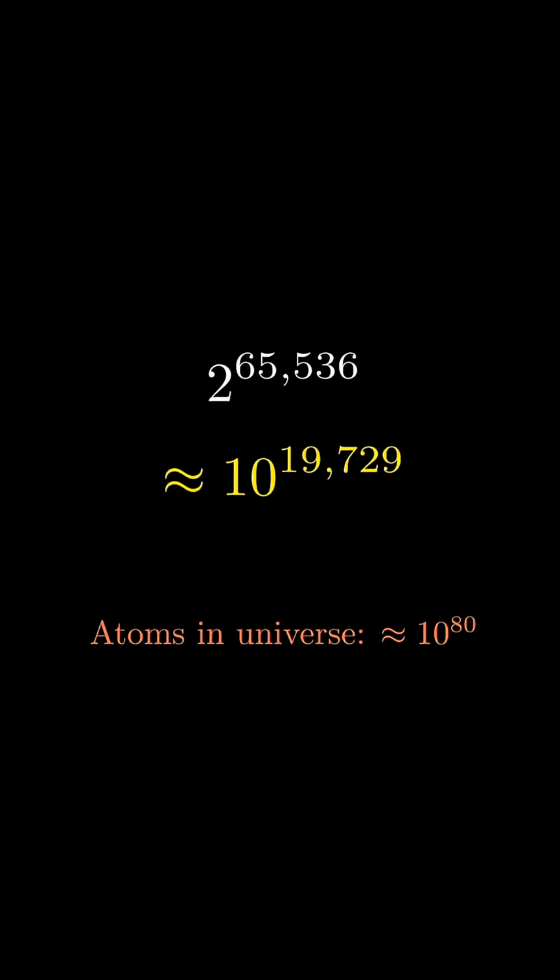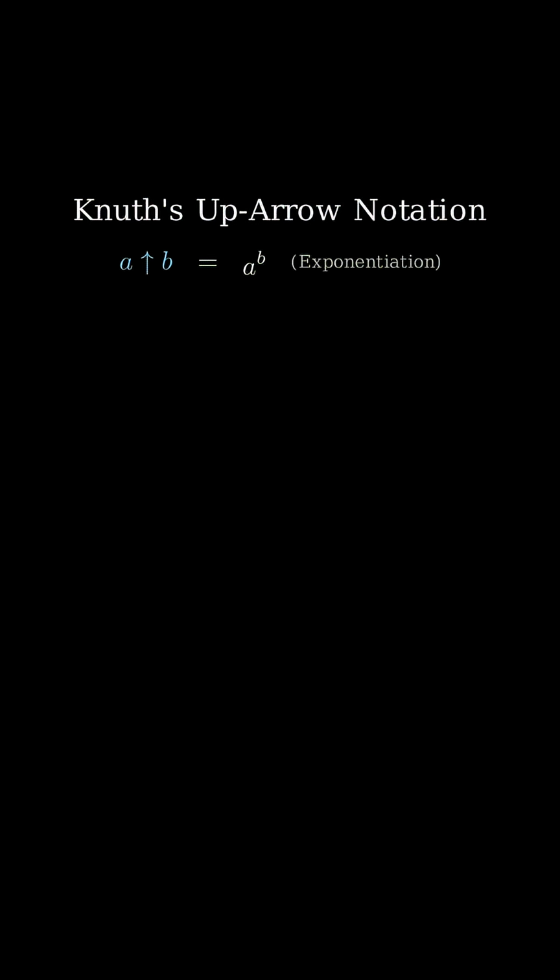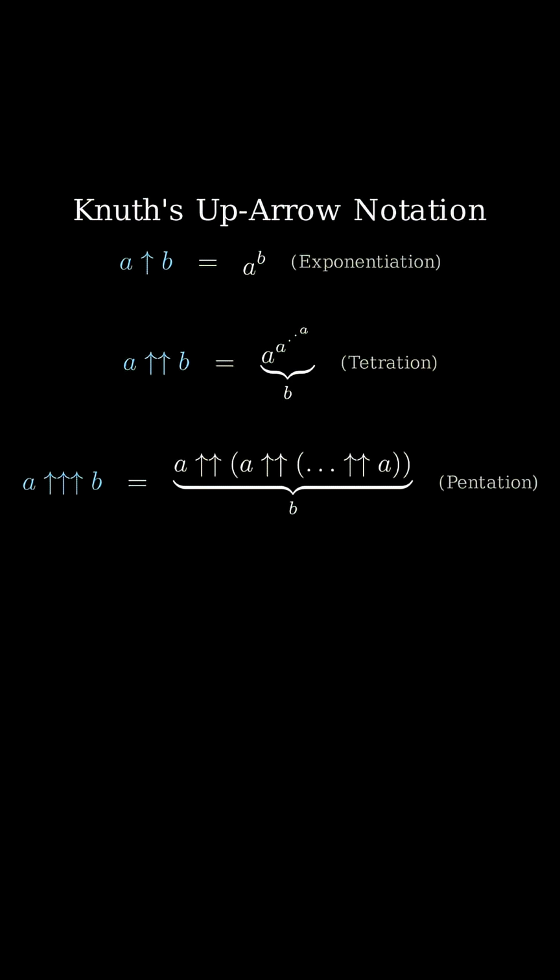There are several notations used for tetration. One common notation uses a left superscript. I personally prefer the arrow notation because it makes the hierarchy of operations very explicit. In this notation, one arrow represents exponentiation, 2 arrows represent tetration, and 3 arrows, yes, you heard that right, there's more, 3 arrows represent pentation. 4 arrows represent hexation, and the pattern of these so-called hyperoperations continues from there. Each additional arrow corresponds to a fundamentally new operation, growing far faster than the previous one.